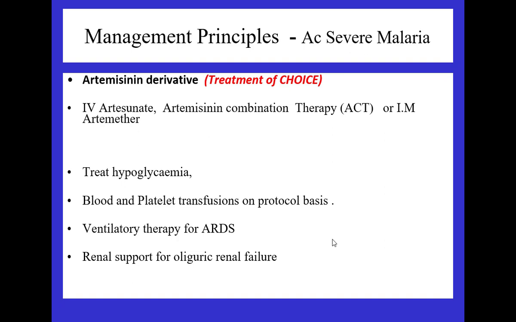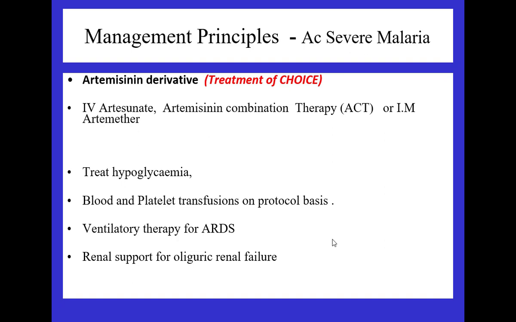Mefloquine, amodiaquine, and sulfadoxine-pyrimethamine. These are the long-acting antimalarials which are used along with the artemisinin. This is the ACT. ACT is the main therapy to be given in these patients who are received in the ICU, because by the time you are receiving these patients, they are already sick.